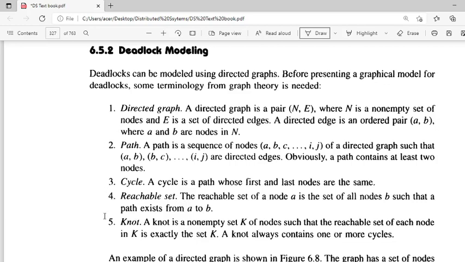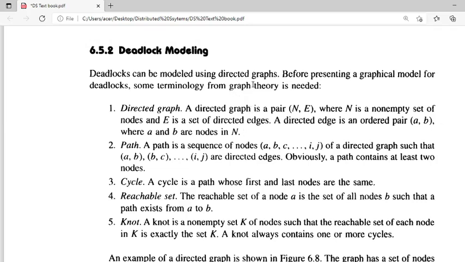All these are terminology used in directed graphs. So deadlocks can be modeled using directed graphs, and we can easily see from these graphs whether deadlocks will occur or not.